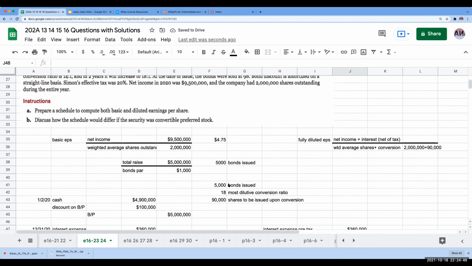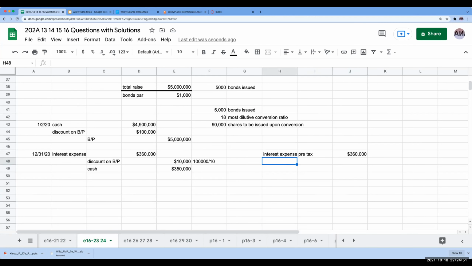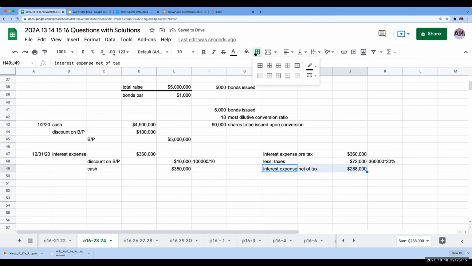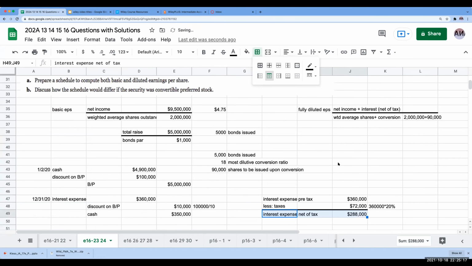My tax rate here was 20%. So my interest expense net of tax is going to be 360 minus 72, or 288,000. Okay, so now I have the numbers I need to do the calculation for this problem.